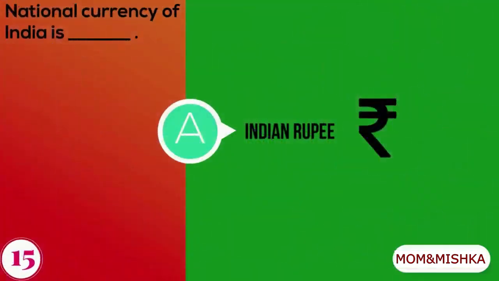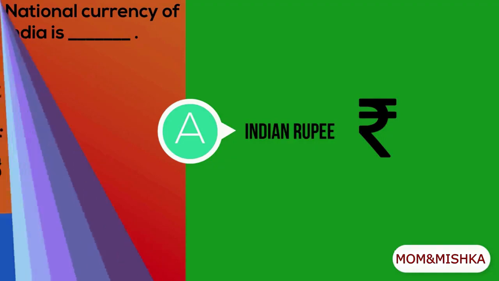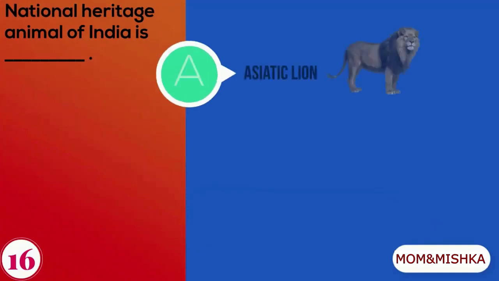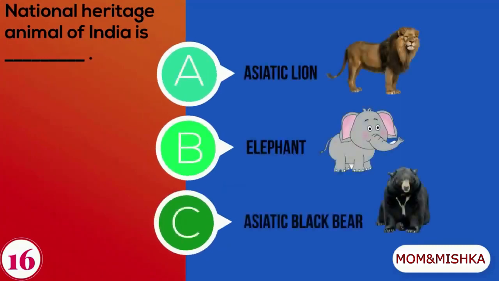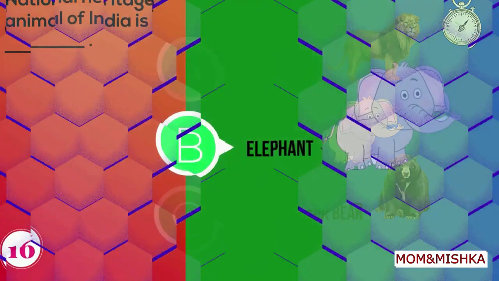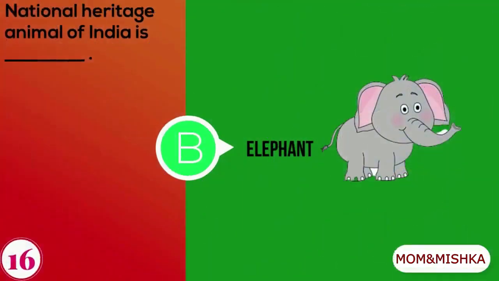National currency of India is Indian rupee. National heritage animal of India is A. Asiatic lion, B. Elephant, C. Asiatic black bear. National heritage animal of India is elephant.